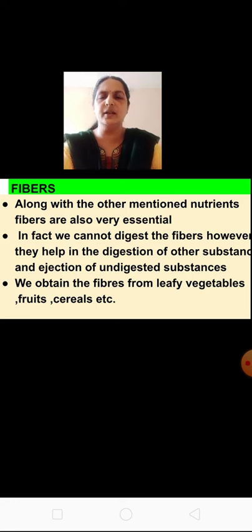Okay children, we have learnt about carbohydrates, how we get energy from carbohydrates. We learnt about aerobic respiration and the 3 steps of aerobic respiration, and we learnt about anaerobic respiration, and we learnt about other substances like proteins, lipids, then vitamins, water and fibers. So this part is over. Now we will start with cell division, which is a very important part of this lesson, in the next video.